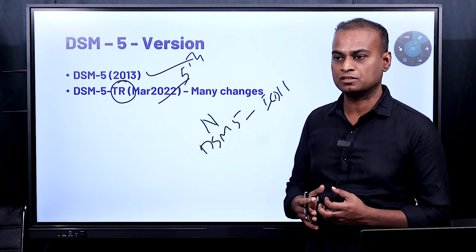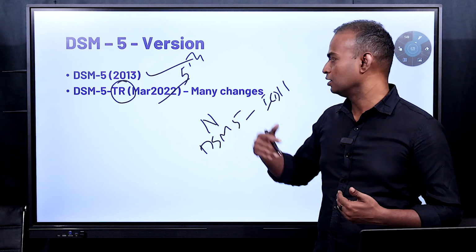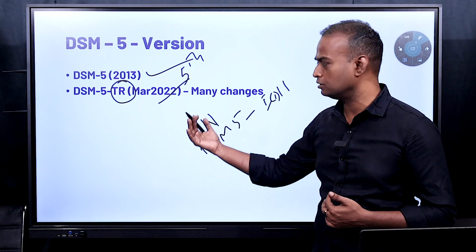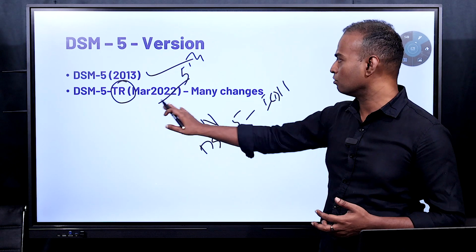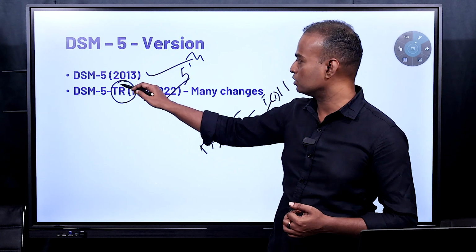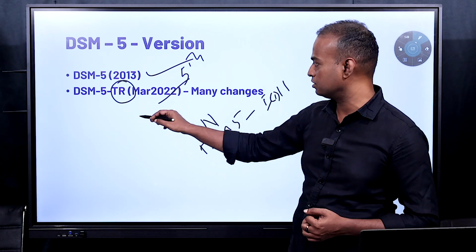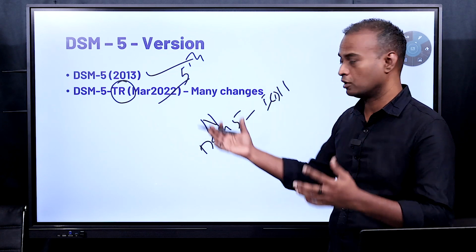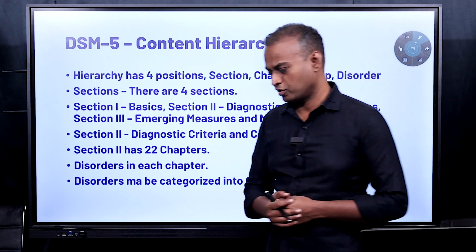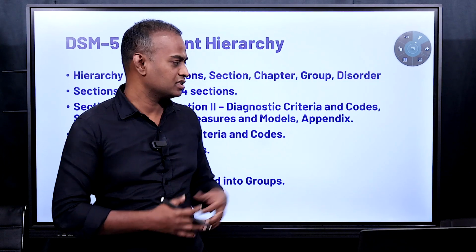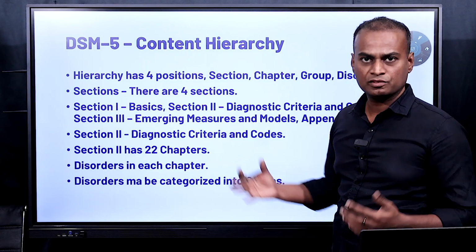How to diagnose a disease? There will be some criteria for it. Even that criteria is updated. New disorders are added. So there are a lot of changes from DSM-5, which was released in 2013, and DSM-5-TR, the fifth edition, which was released in March 2022. That you have to remember. To understand DSM-5, it is very important for you to understand its hierarchy, how DSM-5 is structured.